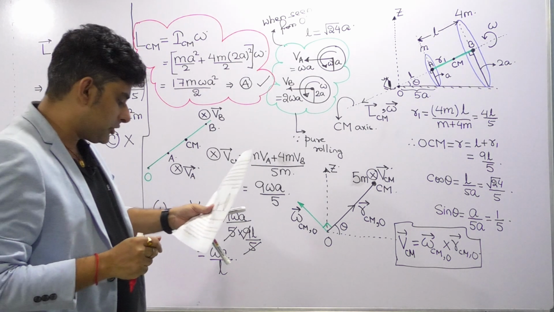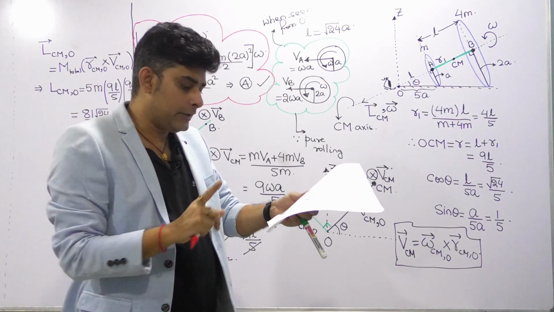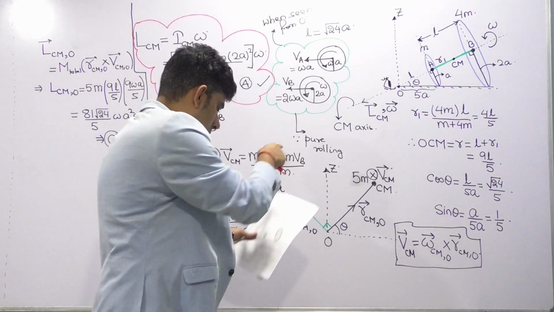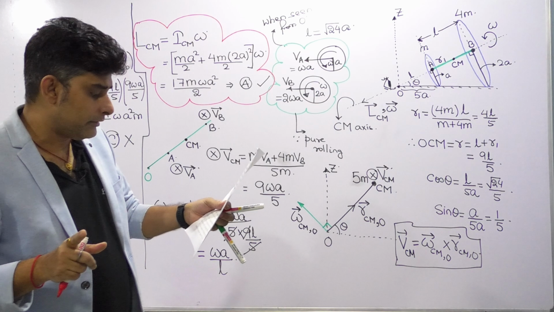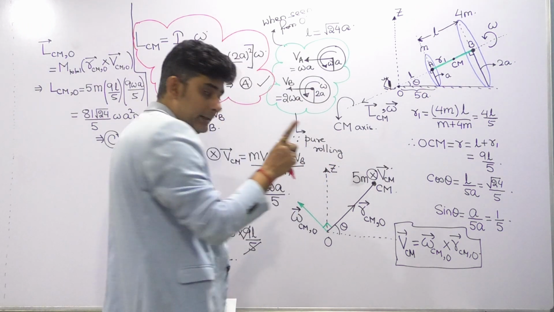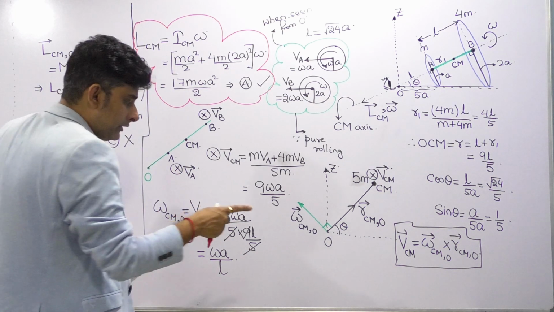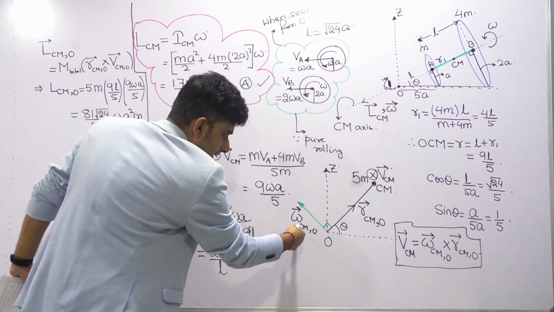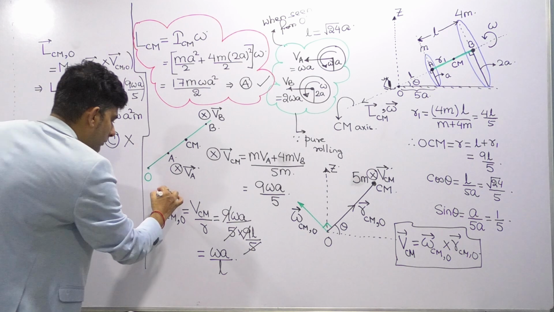Now let's see option D. The center of mass of the assembly, this CM, rotates about the Z axis with an angular speed of how much? Now this CM, its angular velocity with respect to O, you can see is this value, omega CMO, which we have found here.